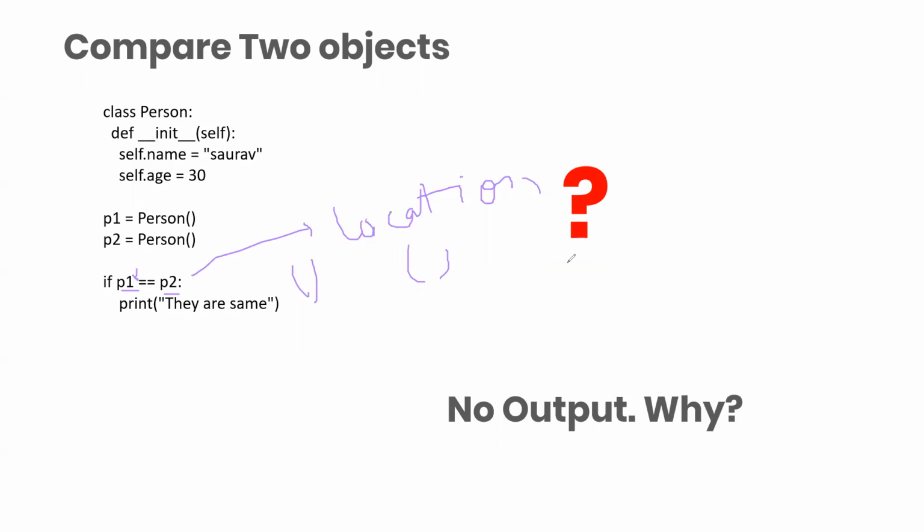Even if P1 is the same as P2, and no other parameter or argument is passed, still P1 will have a different object address, and P2 will have a different object address. That's simply how Python memory management works. That's why it will give no output. Does anyone have a rough understanding till now? We just discussed this. So two of you got that. That's very great of you.